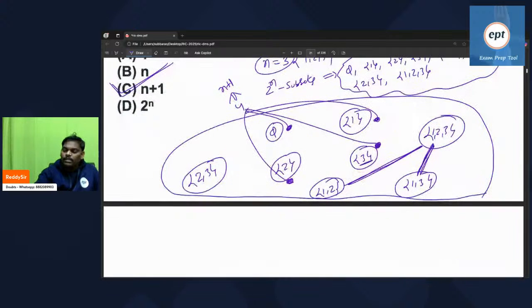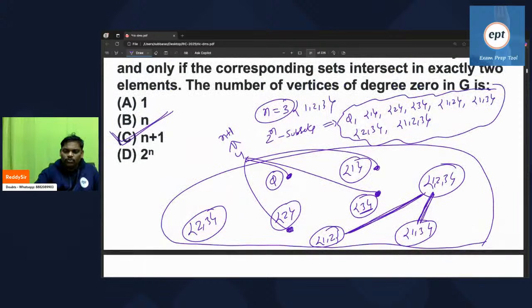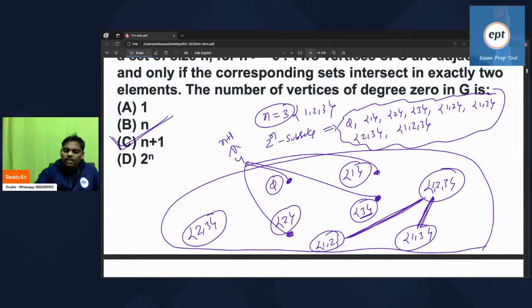Two vertices are adjacent if their intersection contains two elements. 1 2 and 1 2 3, the intersection is 1 2. 1 3 and 1 2 3, the intersection is 1 3. Like that you have to do. But he's asking the intersection should have two common elements, and a singleton has only one element. How can two be common? So definitely their degree will be 0 only.